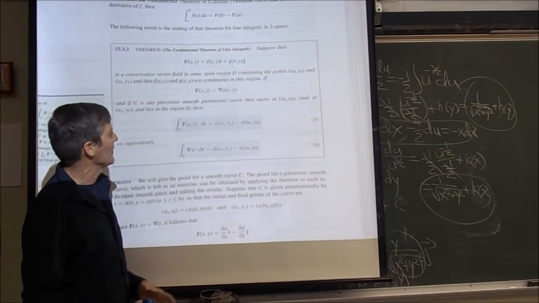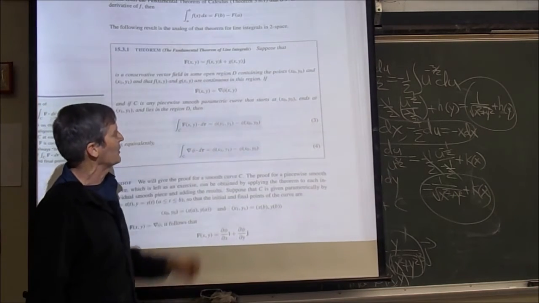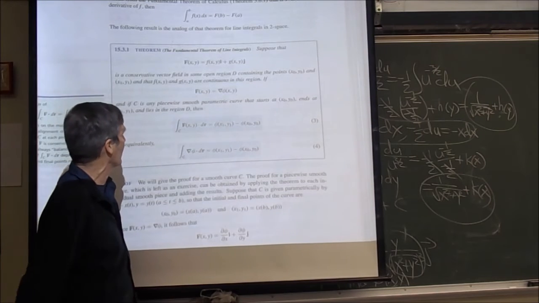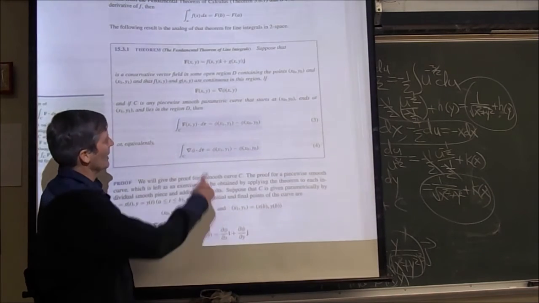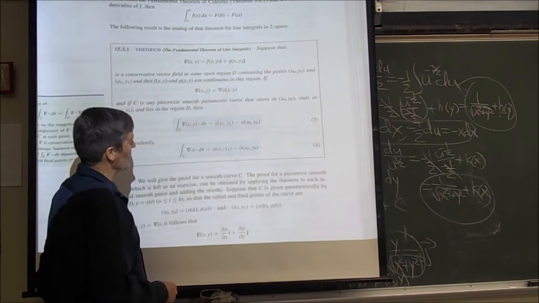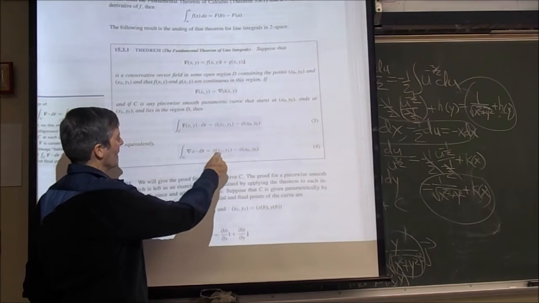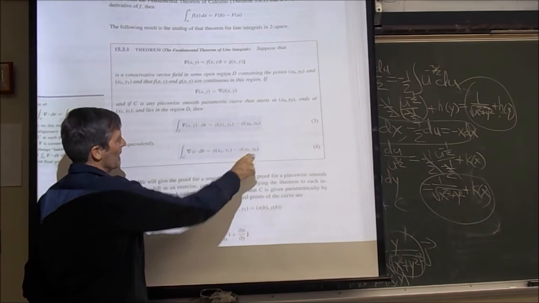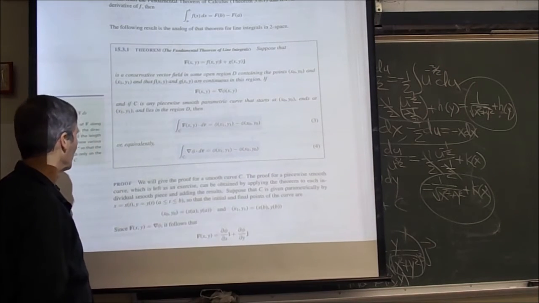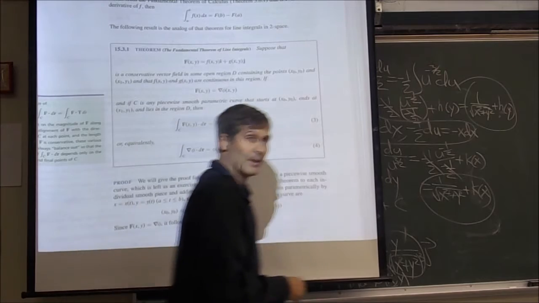What an easy way to evaluate line integrals if we just find the potential, and as you saw, it's not always so hard. Here's the other way of writing it. Some books like to write it this way. The line integral of the gradient of a function dot dr is that function evaluated at the final point minus the function evaluated at the initial point. The proof actually isn't so bad.